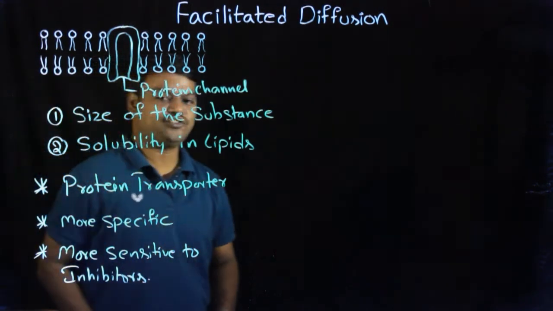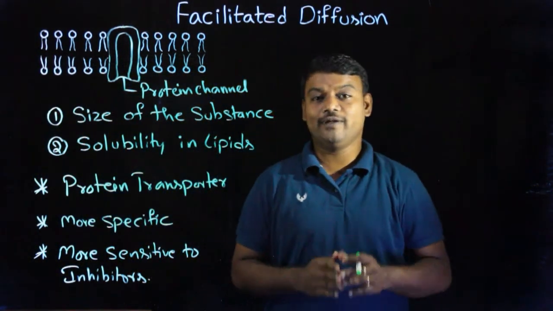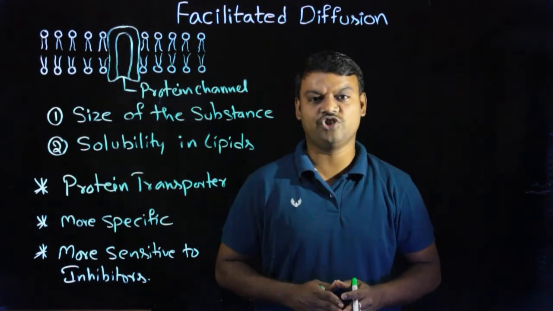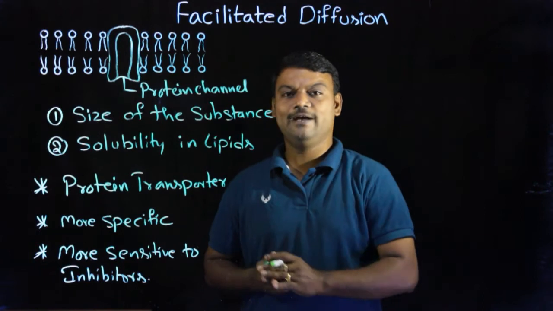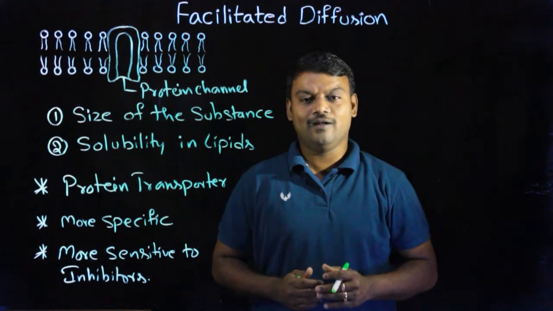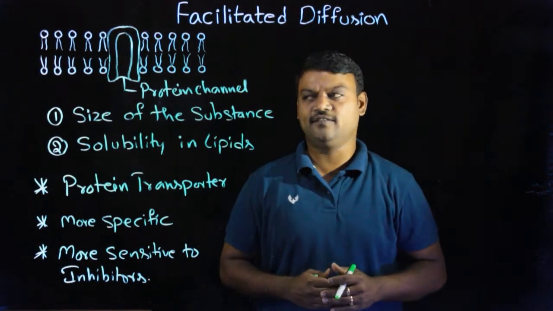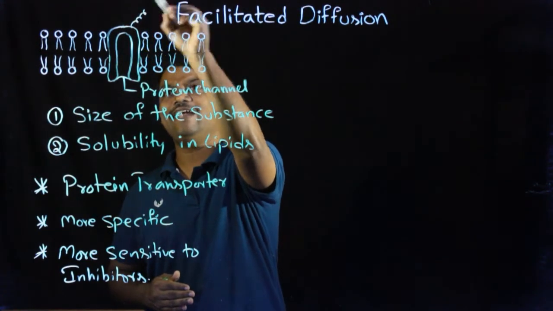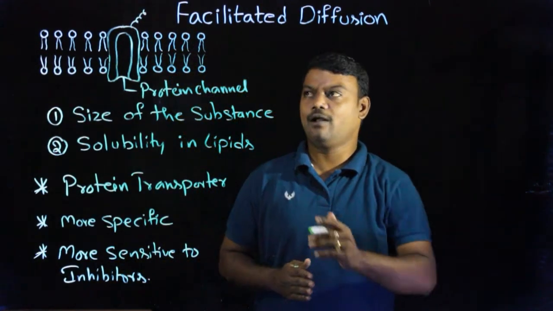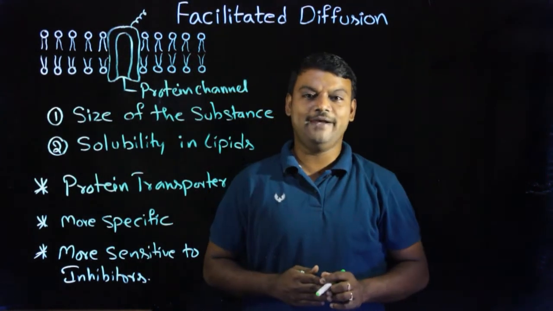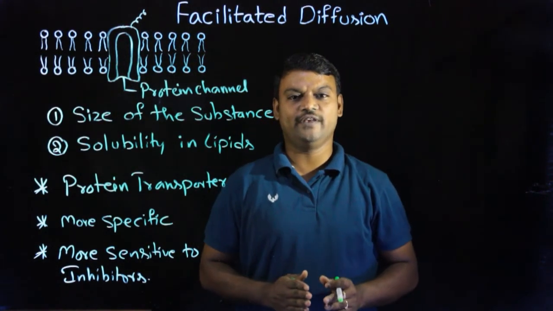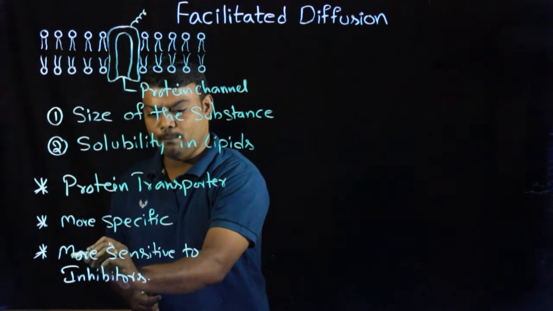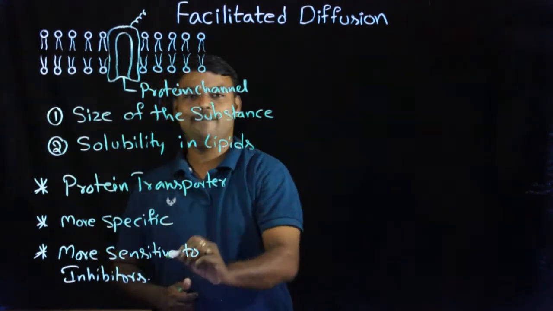Some chemical substances inhibit or stop the process of transportation if these inhibitors bind on side chains of proteins. For example, a protein transporter or protein channel has a side chain. If any inhibitor binds on this side chain, immediately the process of facilitated diffusion will be stopped, so these protein transporters are more sensitive to inhibitors.